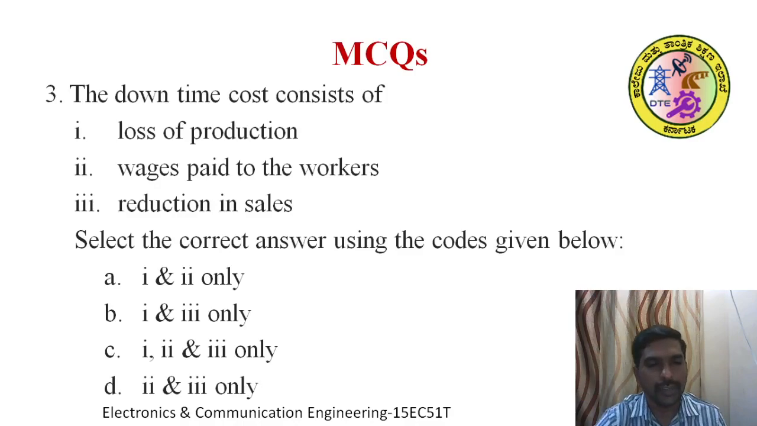The right answer for this question is C. All statements are true when the machine has a breakdown or the machine has failed. The production is stopped. That is loss of production, and during that time wages paid to the worker are also a loss, and it reduces the sales. Reduction in the sales. The right answer is option C.